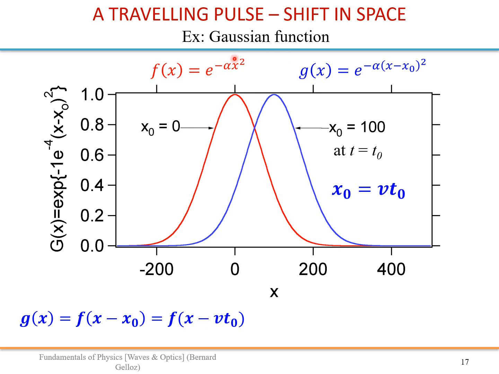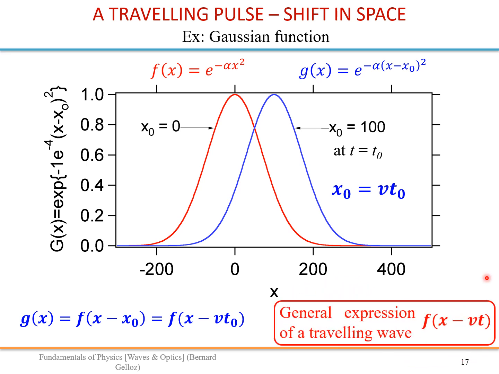And this works for any function. We have just taken a Gaussian function, a nice one, for this example, but it can be any waveform. So in fact, the general expression of a traveling wave is a function of x minus vt. This is a very general finding.